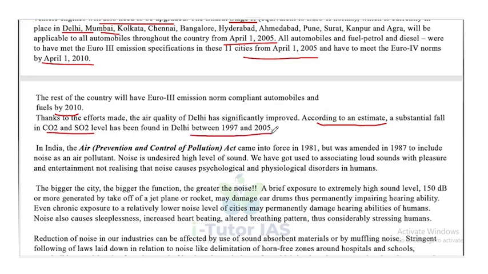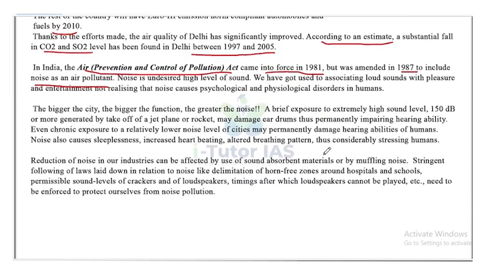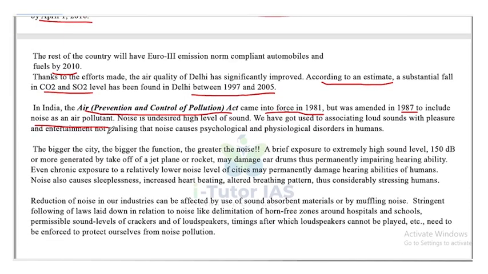Moving on, in India, the Air Prevention and Control of Pollution Act came into force in 1981, but was amended in 1987 to include noise as an air pollutant. So the Air Prevention and Control Act was enacted in 1981, which was amended in 1987 to include noise also as air pollutant. Noise is undesirable level of sound. So what is noise? Undesirable high level of sound.